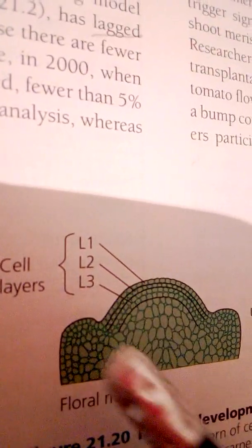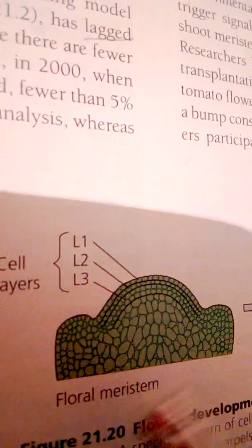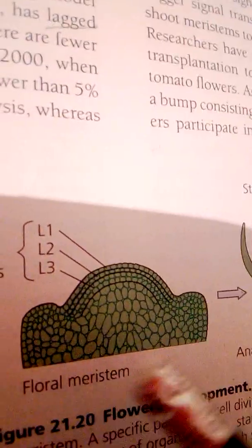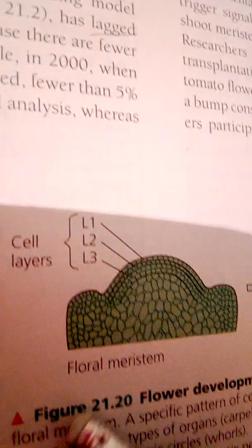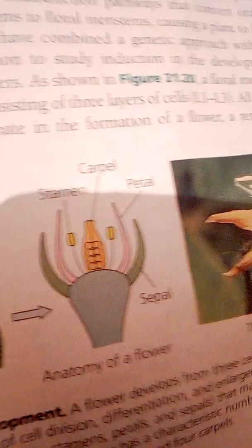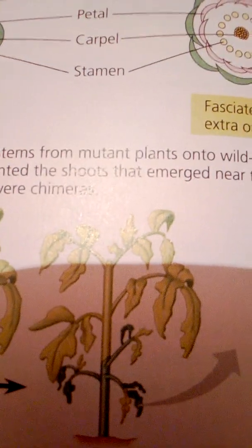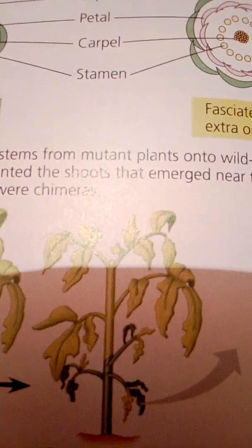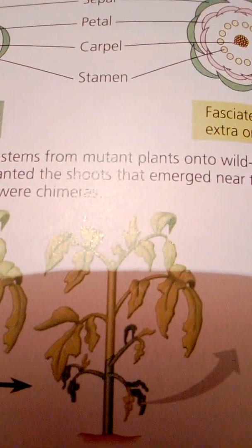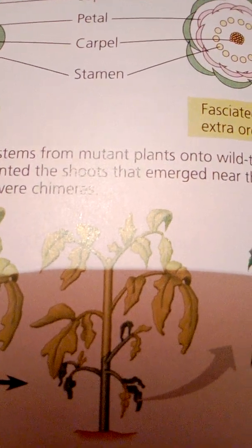All 3 layers participate in the formation of a flower, a reproductive structure with 4 types of organs: carpels containing egg cells, stamens containing sperm-bearing pollen, petals, and sepals, leaf-like structures outside the petals.